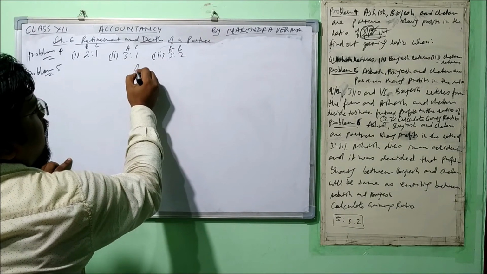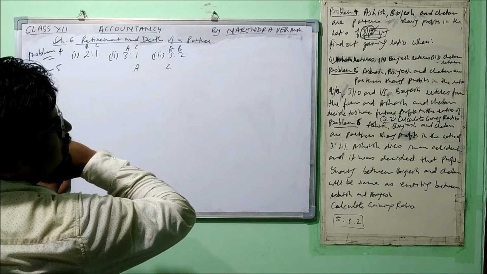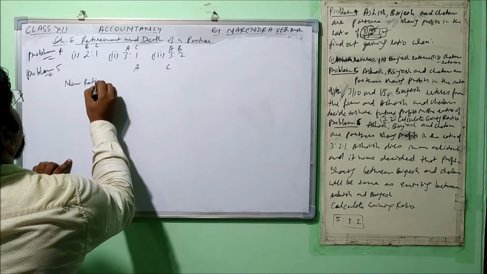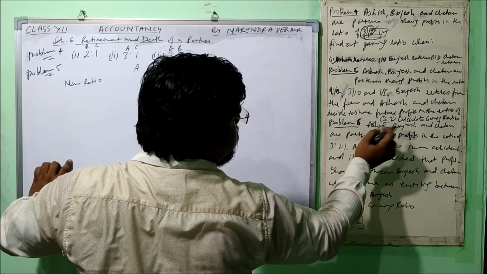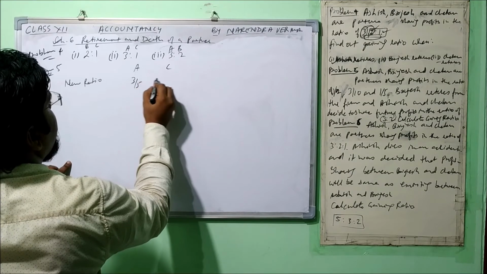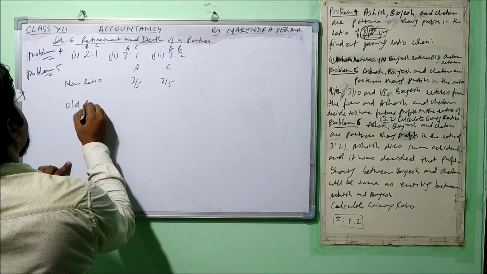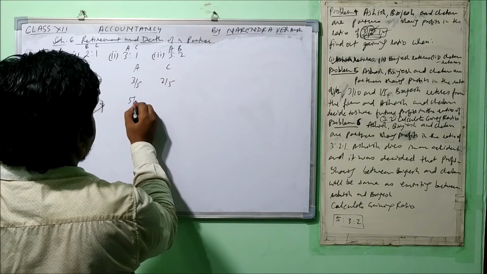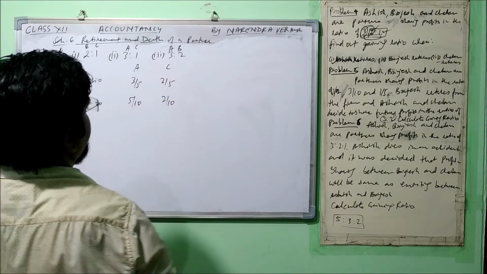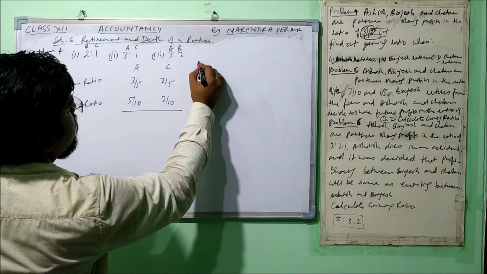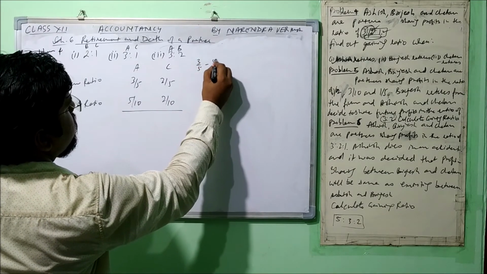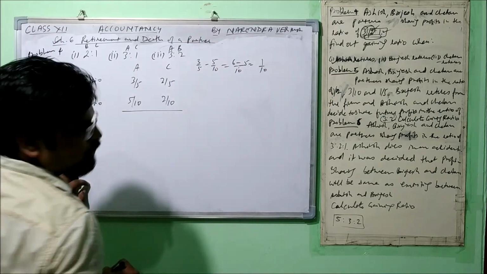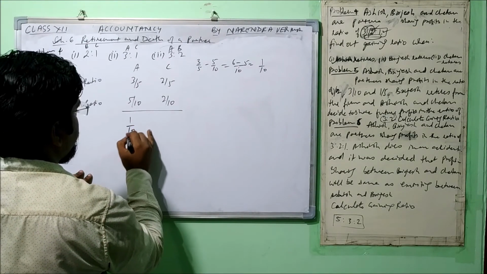So we are calculating for Ashish and Chetan because Brijesh is retiring, right? Yes. So new ratio. What is the new ratio? We have just got 3:2 means 3 by 5 and 2 by 5. And what is the old ratio? It is 5 by 10 and 2 by 10, right? So now let's do the calculation. Out of 3 by 5, we deduct 5 by 10, the LCM will be 10. Okay, and here 1 by 10. So for Ashish, it will be 1 by 10.